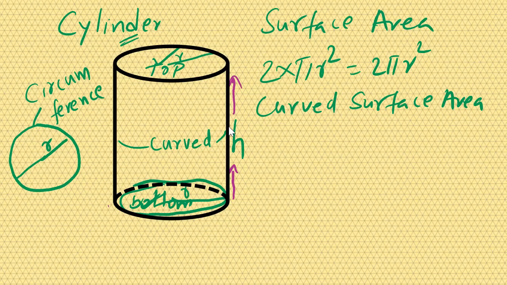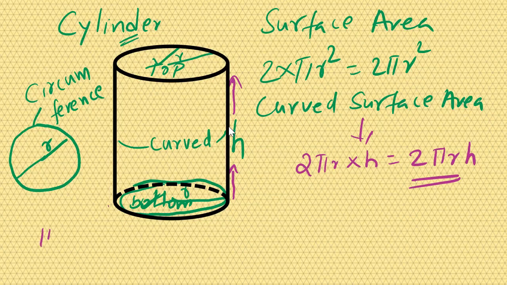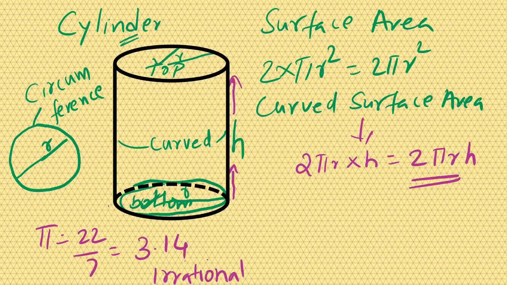So circumference raised up. So the curved surface area formula became circumference into height. So it becomes 2 pi r h. Pi you know, pi is equal to 22/7, which is equal to 3.14, which is an irrational number. The history of maths is very important. Rational number. What is a rational number? Non-recurring, non-terminating number. So we got the curved surface area of a cylinder.